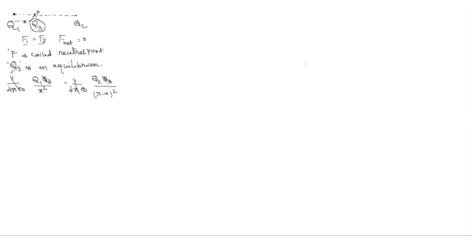So in the exam, if they ask the quantity of charge Q3, we can't calculate it in the equilibrium position, since it is getting cancelled. Since it cancels in the equation, we can say that the charge Q3 in equilibrium is independent of charge.